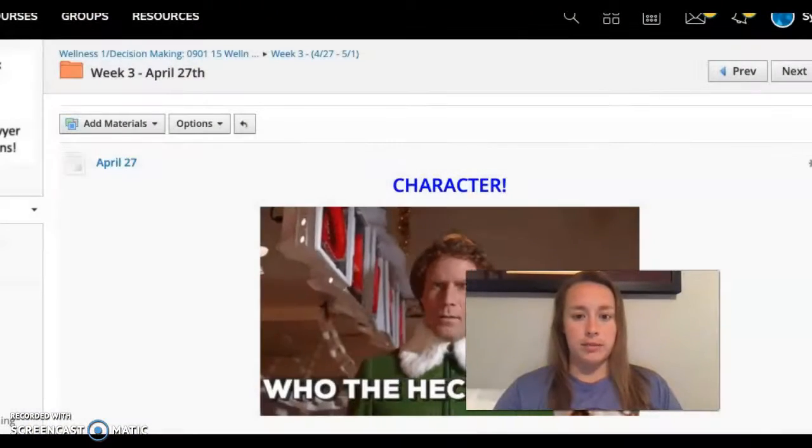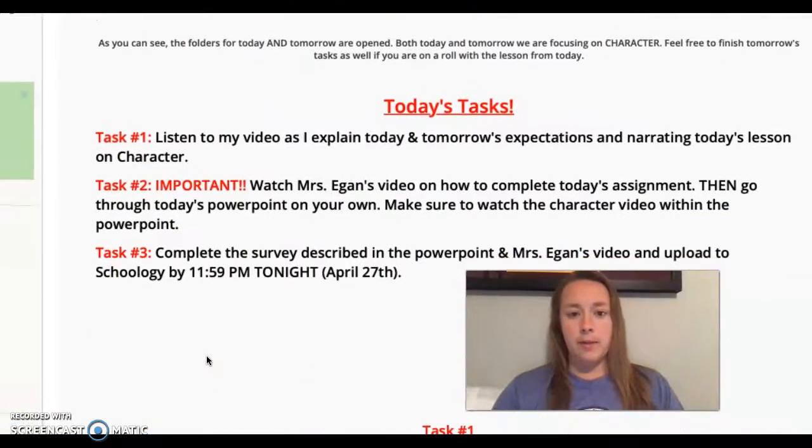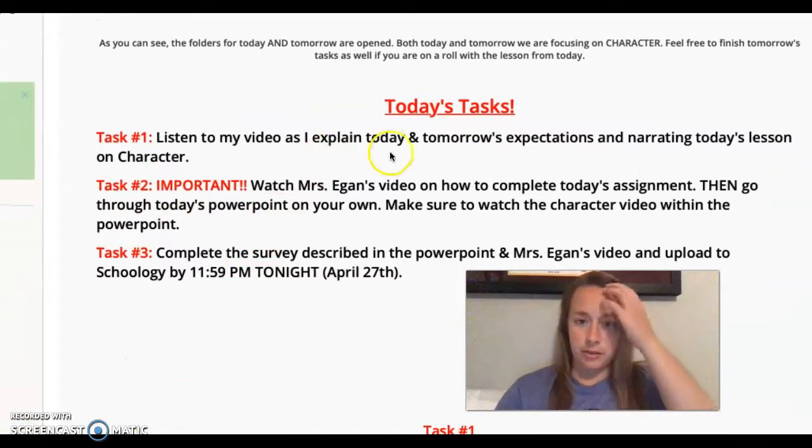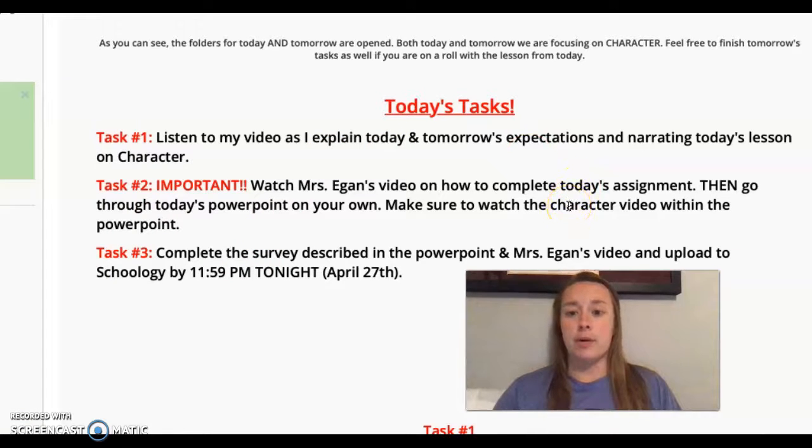You might be confused because there are two folders open today. They're both about character and you're going to have the opportunity to go through today's, turn in your assignment, and then just start tomorrow's. Because they relate to one another, I would highly suggest just knocking them both out of the way, and then tomorrow you won't have any homework. So I will take you through today's page quickly, so you're listening to this video as I'm explaining the expectations for today and tomorrow.